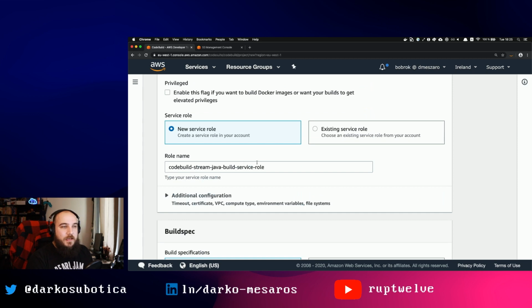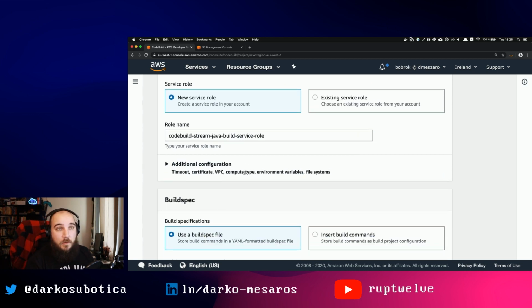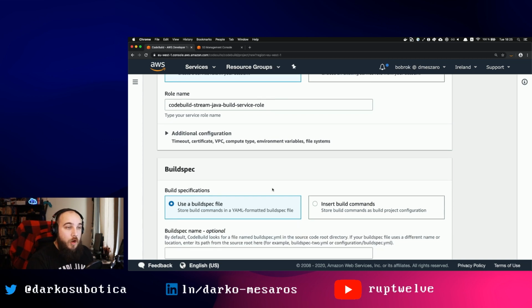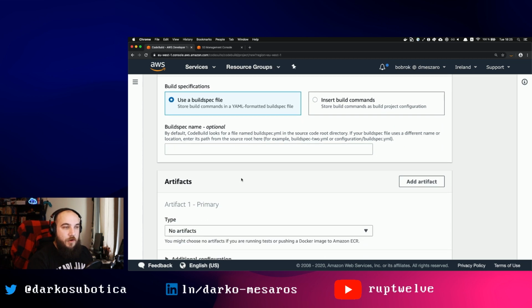Environment is Linux, and it's going to create a new service role for this build job. So it needs some specific configuration, specific permissions to do this. I'm just going to let it do it all on its own, so I don't have to care. Now, the build spec file: you can use a build spec file, or you can also enter commands manually in a really nice editor. But I'm going to use a build spec file because I prefer it that way.